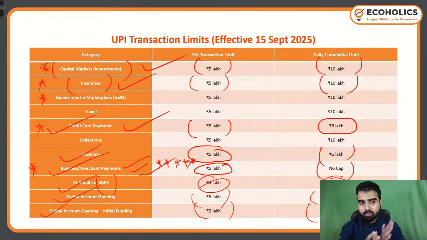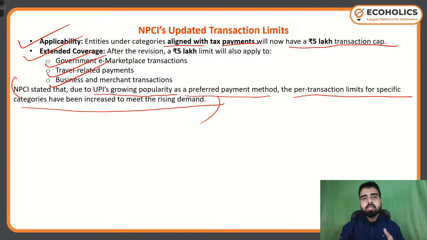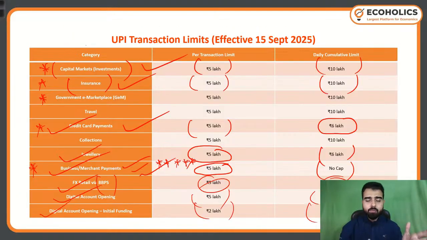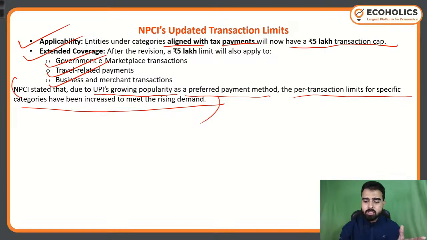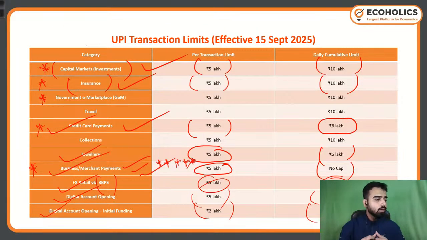But these five topics that I have starred are extremely important, and you do need to remember the per transaction limit as well as the daily cumulative limit. Now, what was the reason? We just saw that NPCI has enhanced the limit, but what was the reason? We just discussed that seeing the growing penetration of UPI digital payment, seeing the popularity growth of UPI in the day-to-day lives of everyone, NPCI has done that.